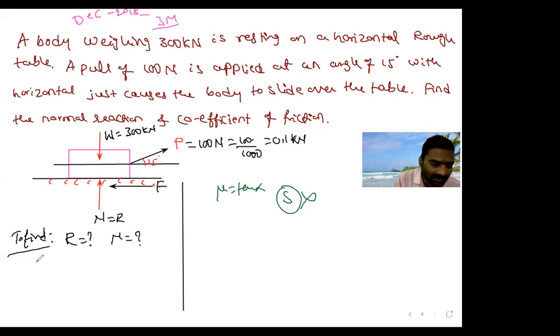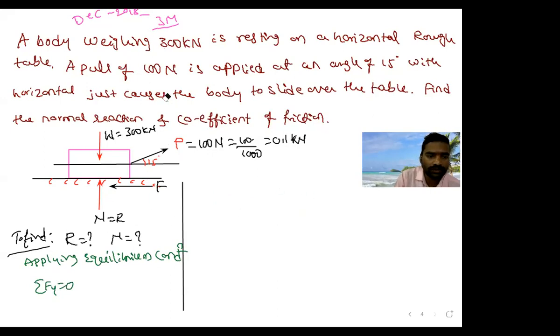Okay, applying equilibrium condition, that is sigma Fy is equal to 0. Now, by looking at the figure, tell me what are the forces which are moving in upward direction?